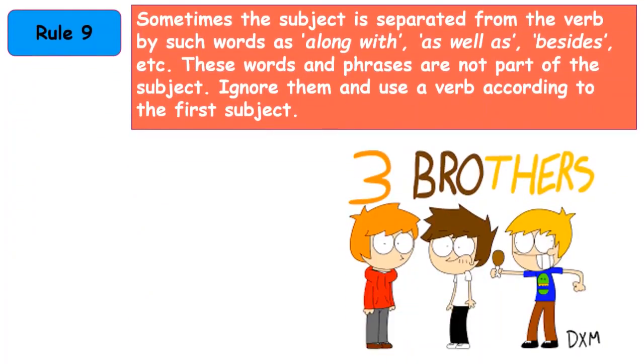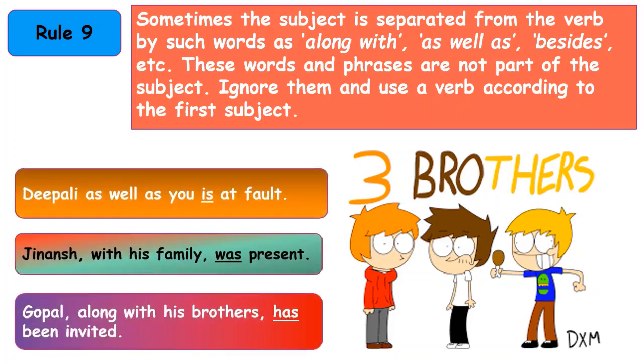Rule number 9 of subject-verb agreement says sometimes the subject is separated from the verb by words like along with, as well as, besides, etc. These words and phrases are not part of the subject, so we have to ignore them and use a verb according to the first subject. Let's look at some examples. Dipali as well as you is at fault.